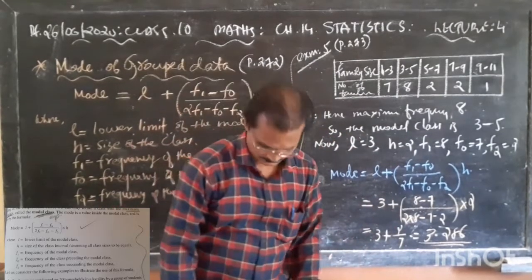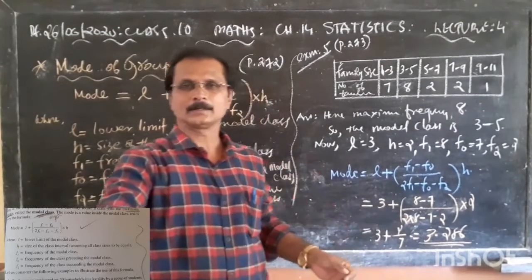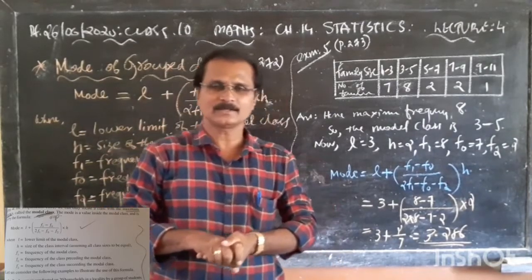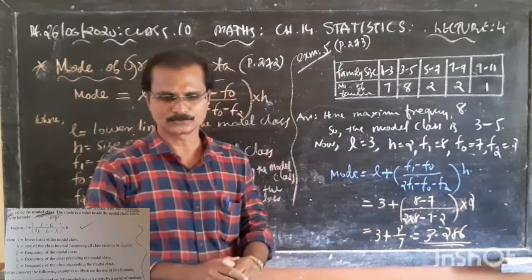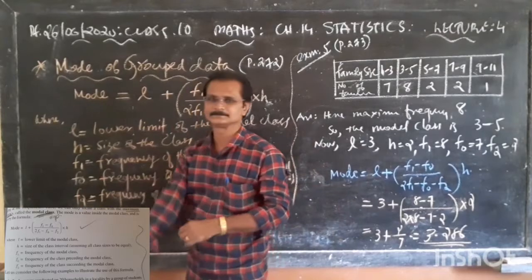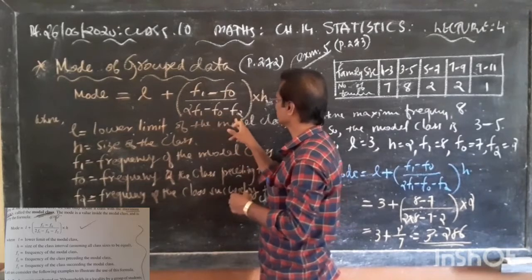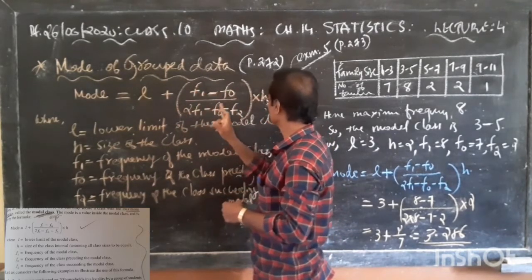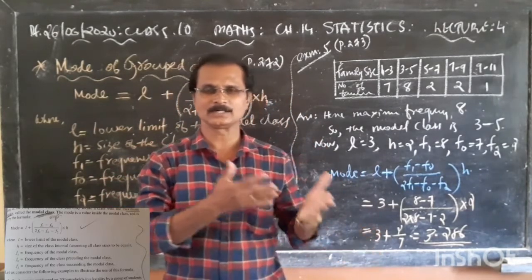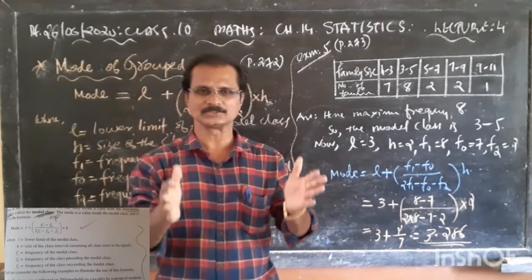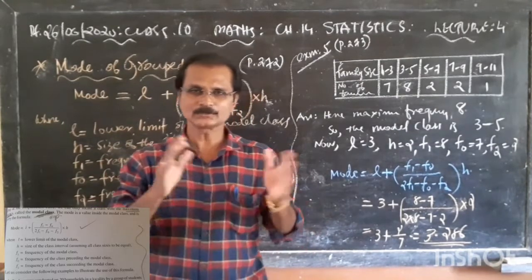First of all, memorize the formula by heart, and also remember all these: L plus (F1 minus F0) upon (2F1 minus F0 minus F2), times H. All these elements are there. What is L? What is F0, F1, F2, H? That is a very important key. And also remember the formula.